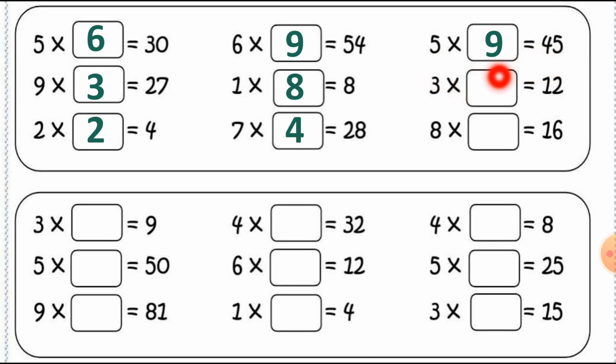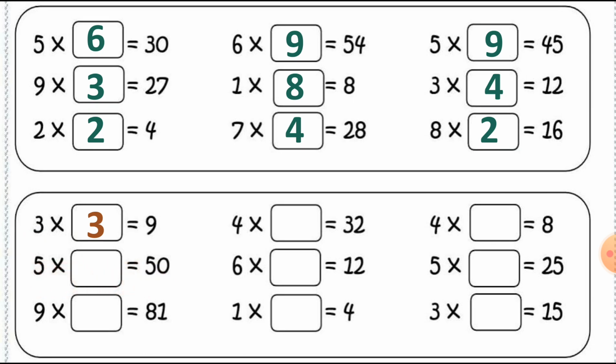5 9s are 45. Then here in the table number 3 we get the answer 12. 3 4s are 12, right? Then here in the table number 8 where we get the answer 16. 8 2s are 16, right? Here we get the answer 8 2s are 16. Now here in the table number 3 where we get the number 9. So here we get the answer 3 3s are 9. Right? 3 3s are 9.